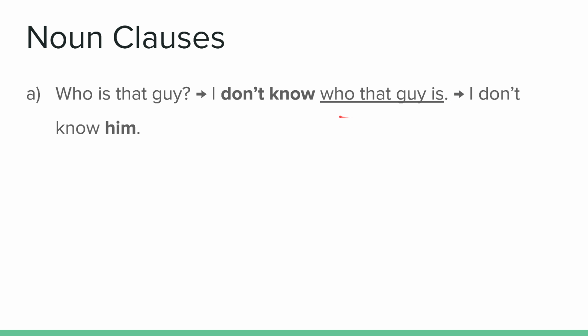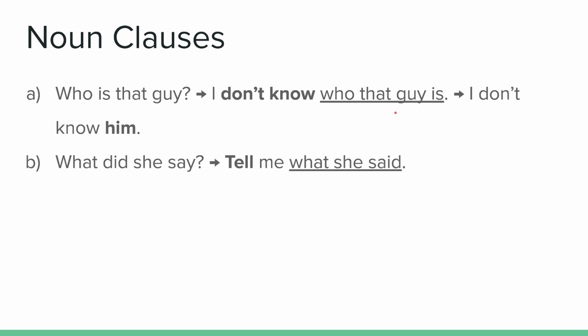And we know this is a noun clause because if I change this sentence one more time to I don't know him, him is a noun, right? It's the object of know. And so this whole clause, who that guy is, does the same job as him. It's a noun, right? An object of know. So that's why we know, and that's why we call this a noun clause. It acts like a noun.